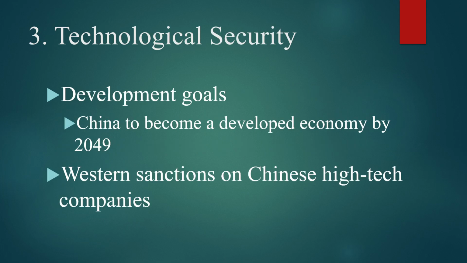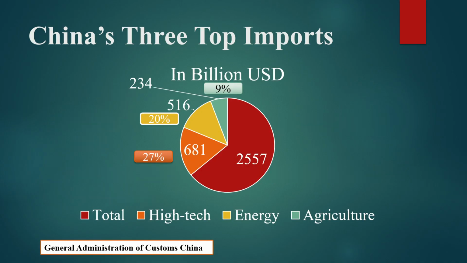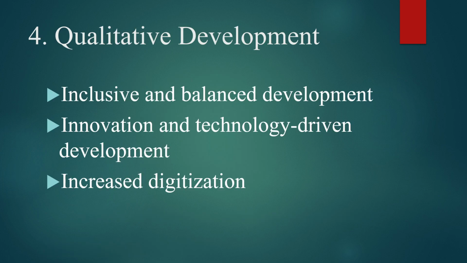Technology security is driven by 2 factors. One is the development goal. China wants to become a developed country by 2049. The second is the Western sanctions on Chinese high-tech companies, which is driving the country to become self-sufficient in high technology. As you can see in this graph, China's three top imports comprise high-tech, energy and agriculture products, in accordance with the areas in which it needs security.